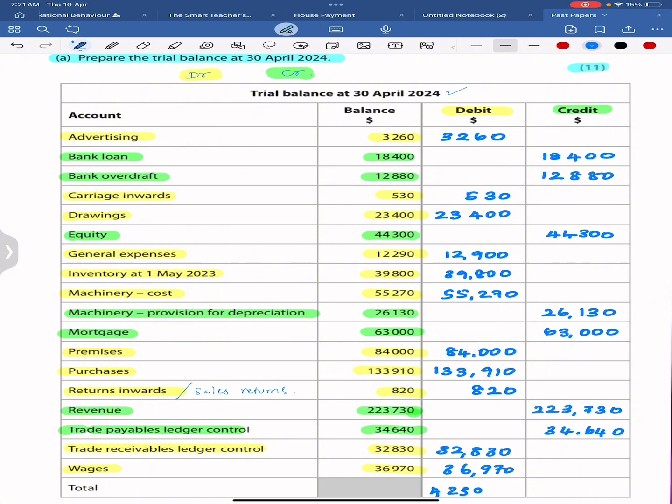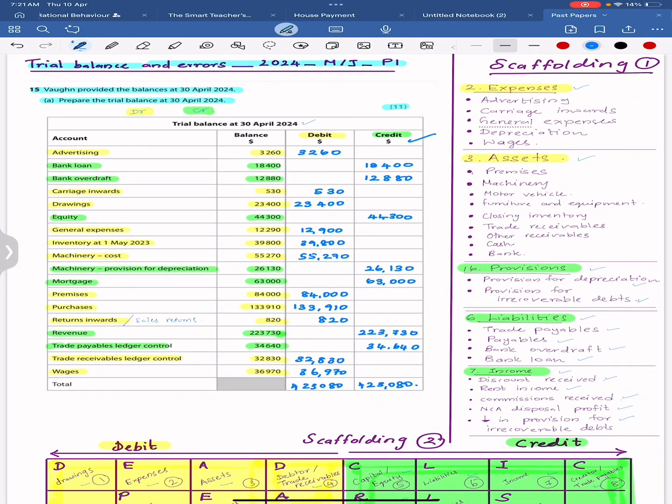The debit side total should be 423,080 and on the credit side total 423,080. Now we have completed a trial balance. Debit side should be equal to the credit side.